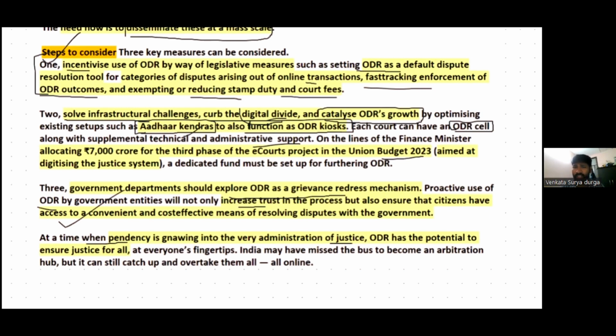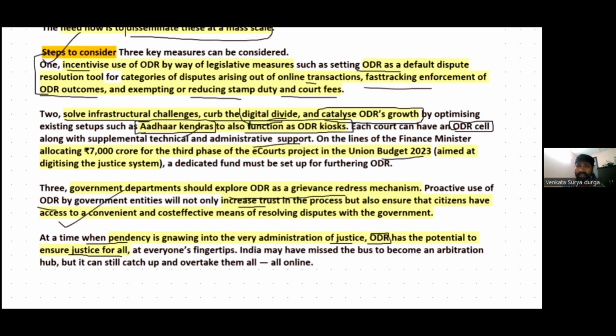Therefore, online dispute resolution has the potential to ensure justice for all, because it deals with issues like affordability and accessibility, and it also reduces cost and saves time. So it provides justice for all stakeholders, even the bottom sections of society.